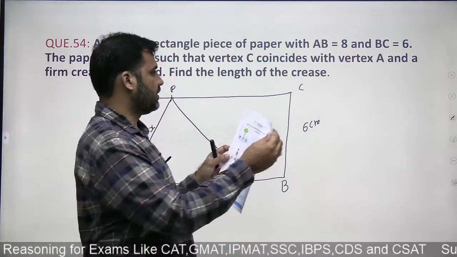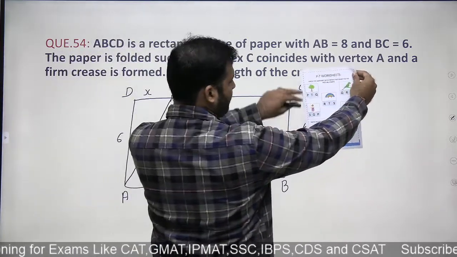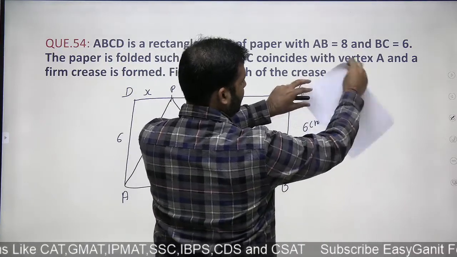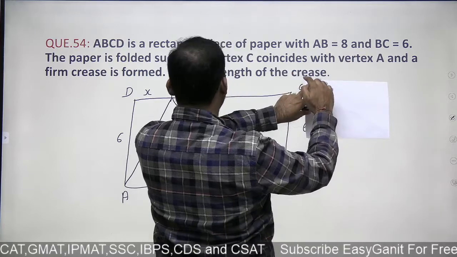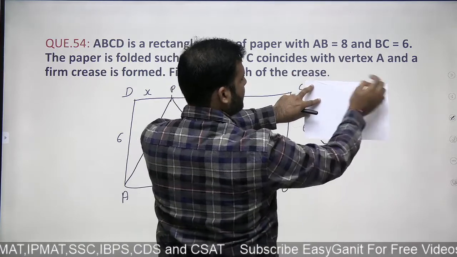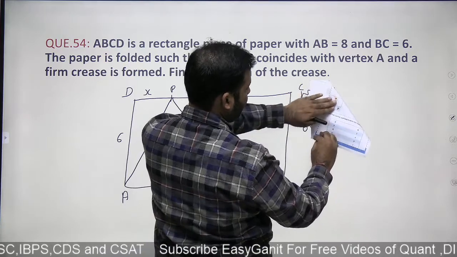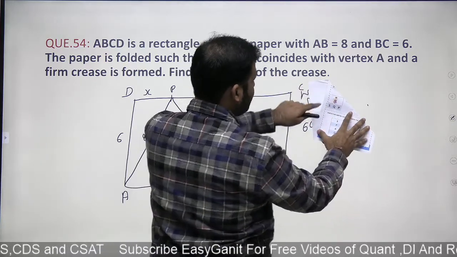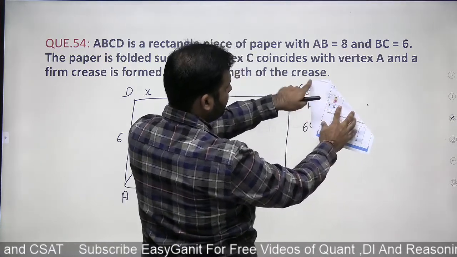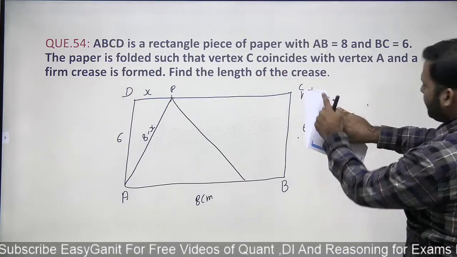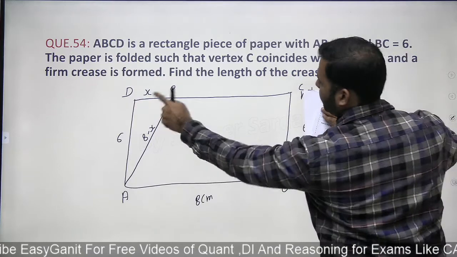Let me try to just take a piece of paper, right? This is a piece of paper, right? You can see that. Now let's say that this is a piece of paper. Now this is my point A, this is B, this is C, and this is D. If I fold it, then you see that this is the triangle that I'm making here. This triangle is what I'm making, right?